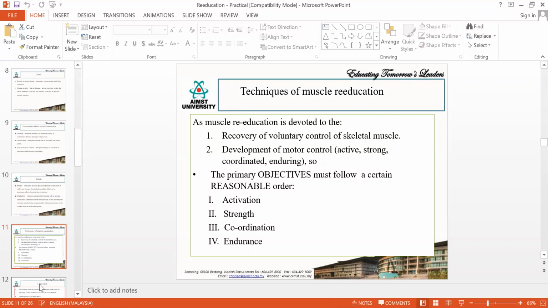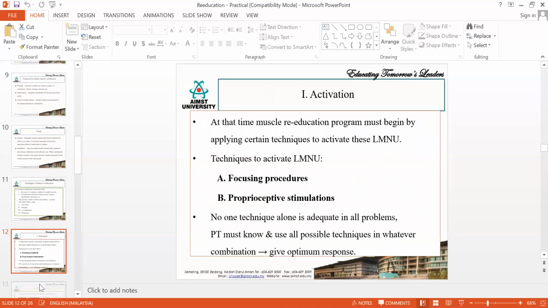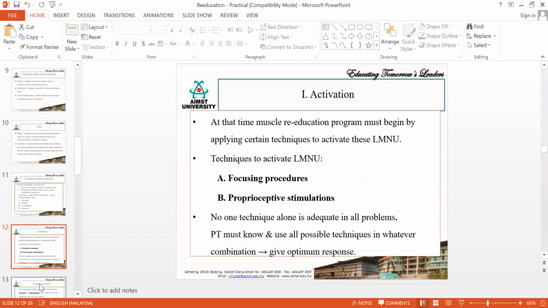For initiating the muscle contraction, we have seen what the techniques are. Now, for increasing the muscle power, you have to do these four things: activation of the muscle, strengthening of the muscle, coordination of the muscle, and endurance of the muscle. For activation of the muscle, we have two techniques: one is the focusing technique, another one is the proprioception technique.